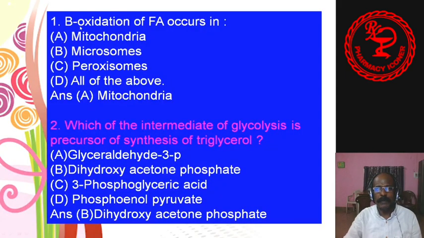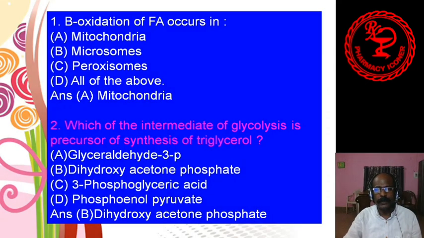First question: beta oxidation of fatty acid occurs where? Mitochondria, microsomes, peroxisomes, all of the above. Answer is A, mitochondria.